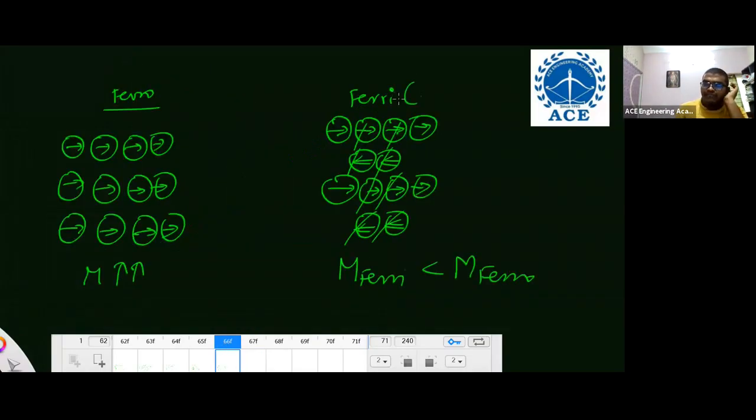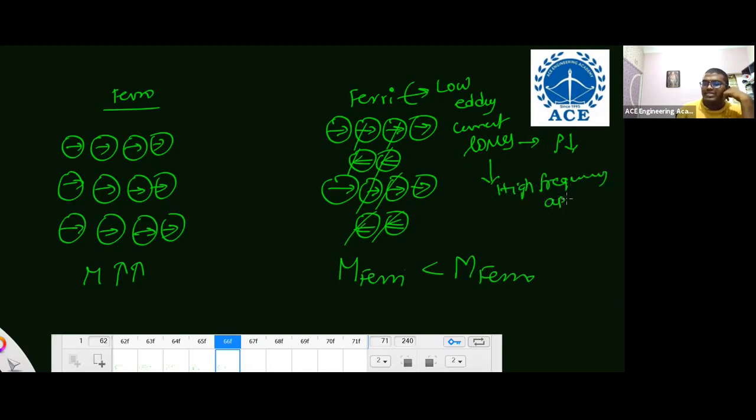The advantage of ferri is low eddy current losses. Because of the low eddy current losses, we use it for high frequency applications, like transformer cores. If you have an 11,000 kilovolt transformer and want to reduce the voltage from 11,000 to 1100, you can go for this, because heat generation is less, since eddy current losses are less.